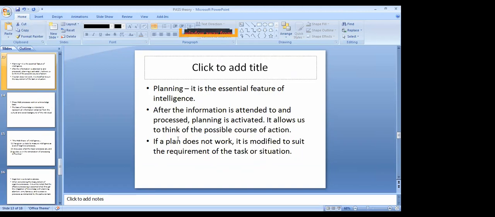So planning is the next result after processing, and it's the essential feature of intelligence.